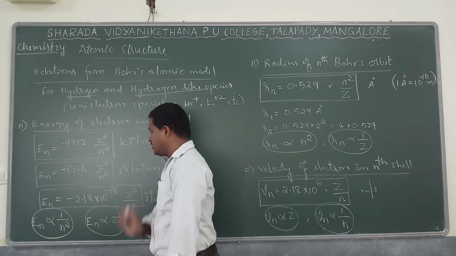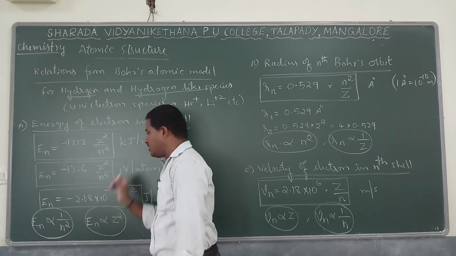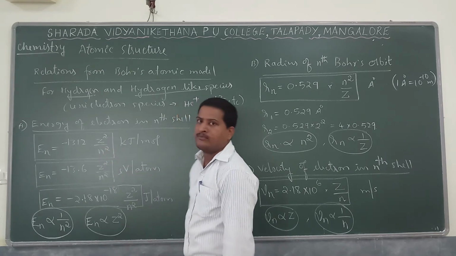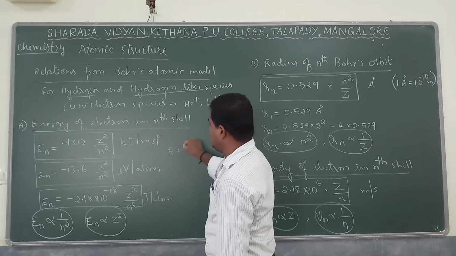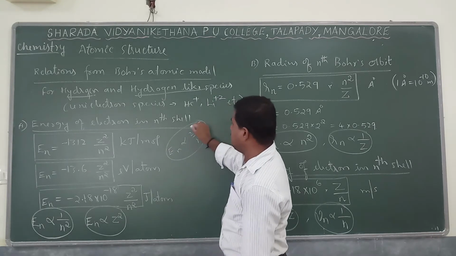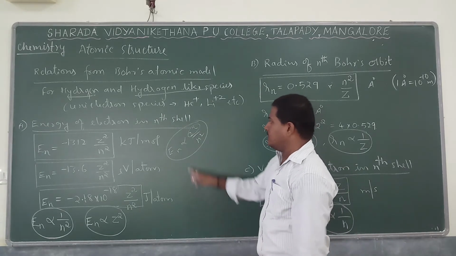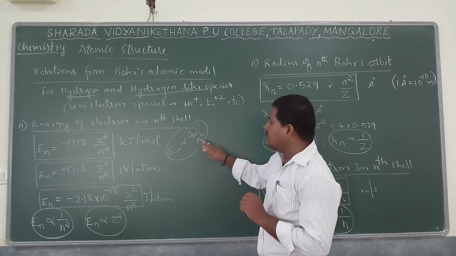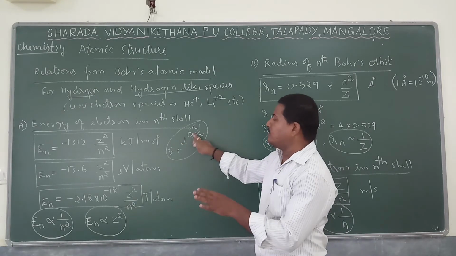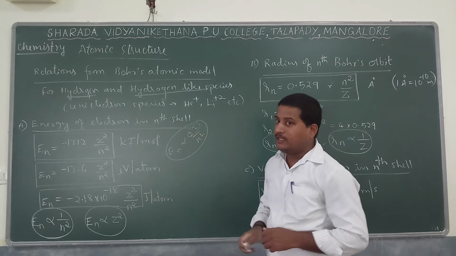From this relation it is concluded that 1312 and 13.6 are constant values. So En is directly proportional to Z square by n square. Z is constant because of the uni-electron system, only one electron is there, and the energy mainly depends on the shell number. For hydrogen, the atomic number is 1, but for helium and lithium, the Z value is different.